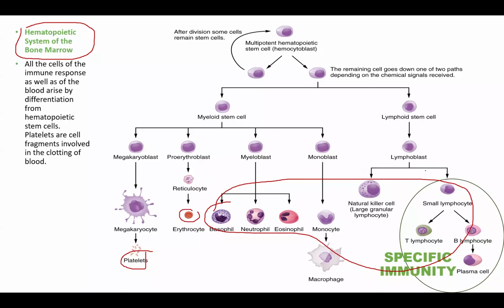The one that's specific is over here in the lymphoid stem cell. This is the one that creates the lymphocyte. There are two types of lymphocyte, T cell and B cell. So these are part of the specific immune system.